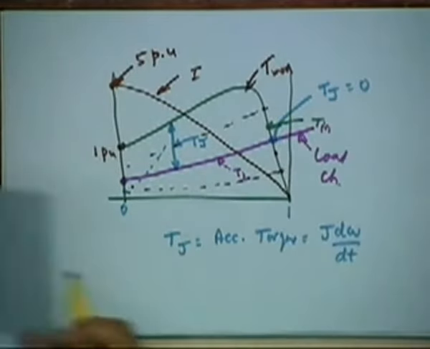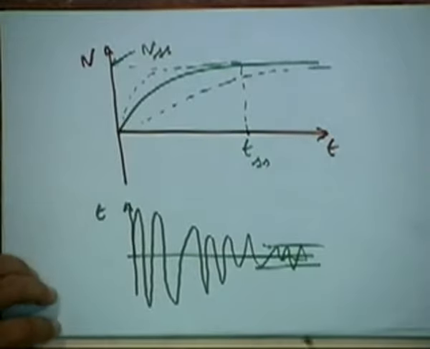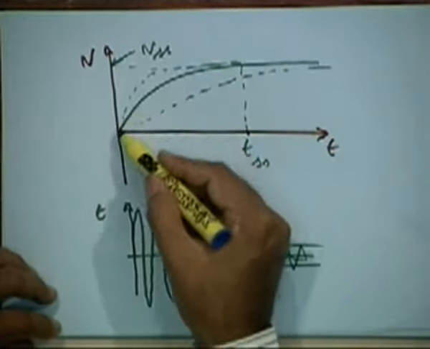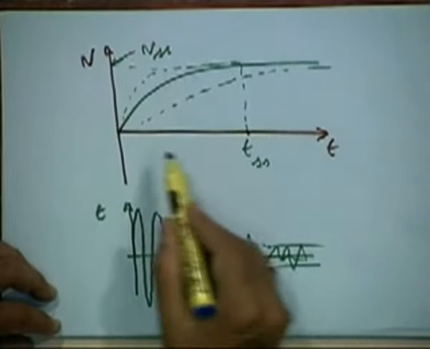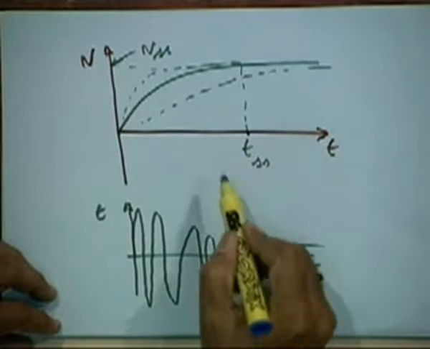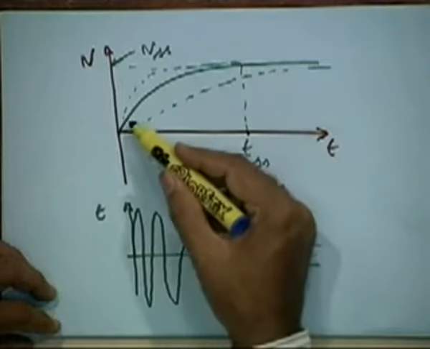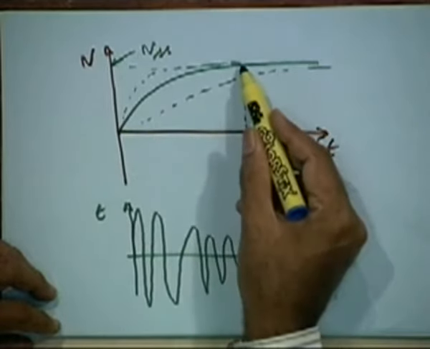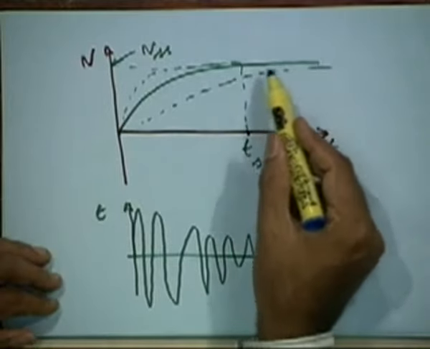We plotted a curve of speed increasing with time at starting, and it reaches a steady state at time t steady state. From zero speed to steady state it is a starting transient, not a steady state process.